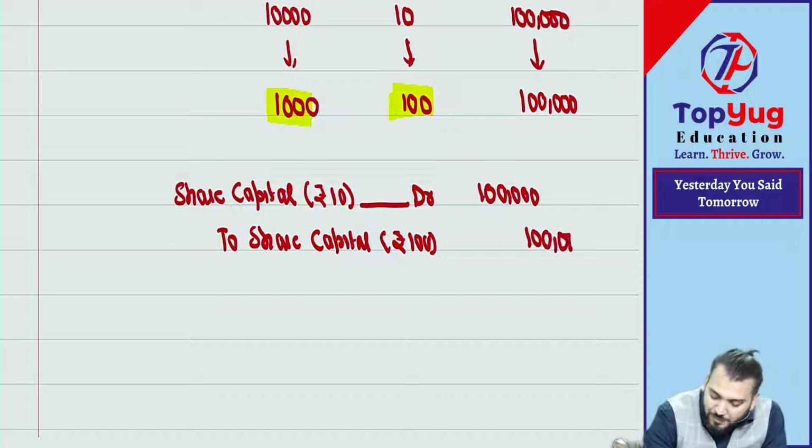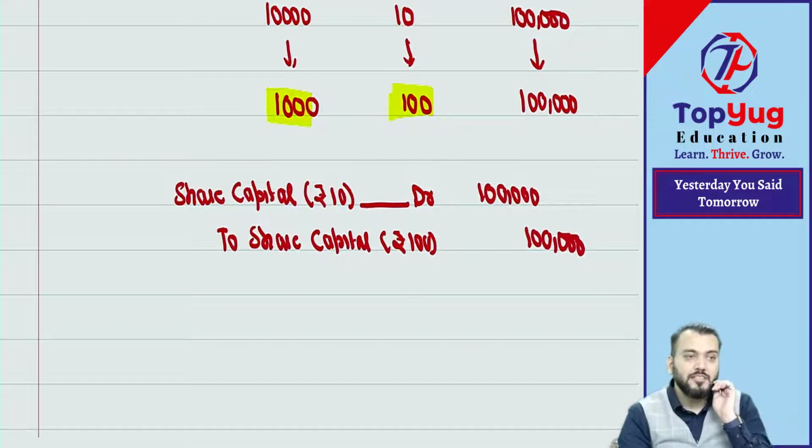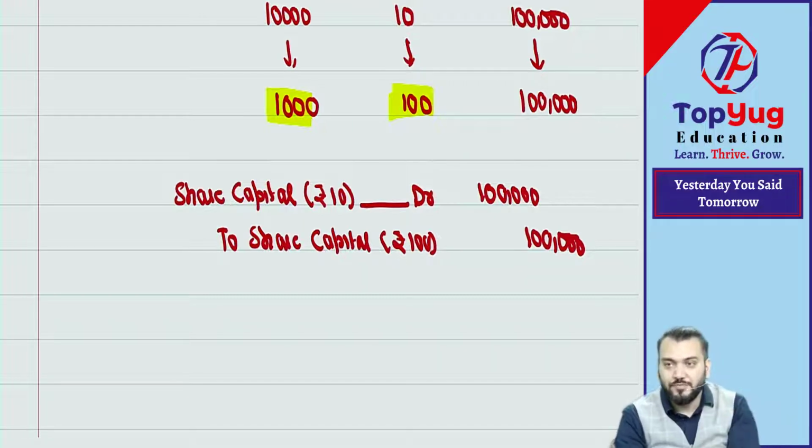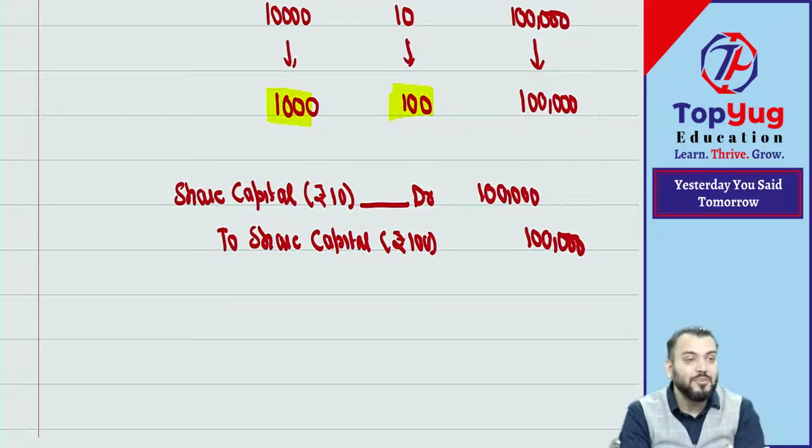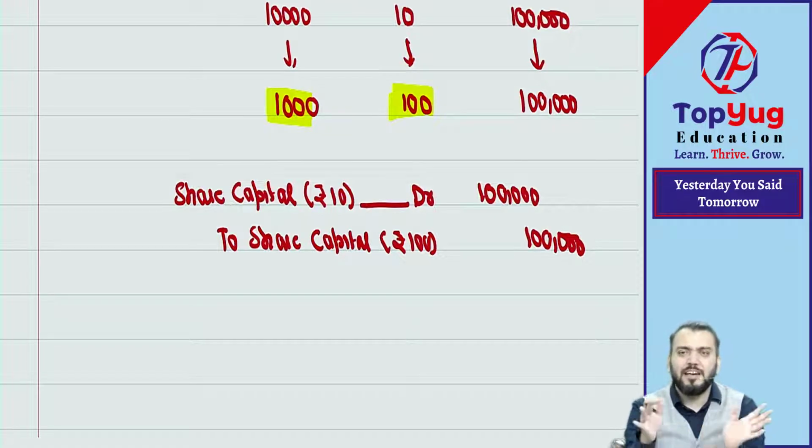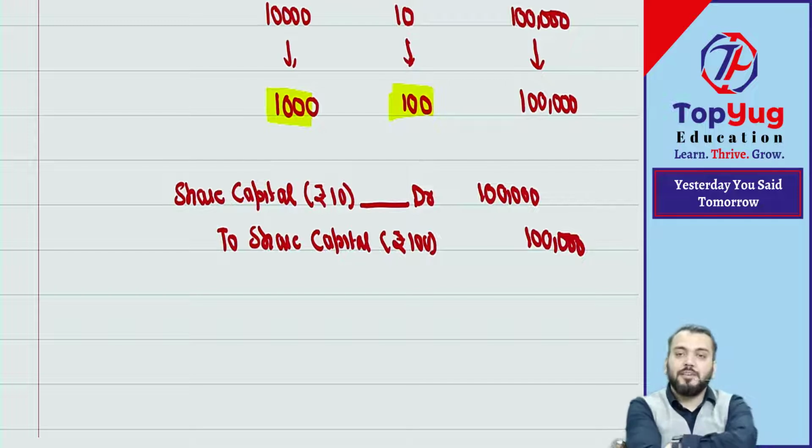Practically speaking, does the share certificate need to be changed? Shareholders will surrender the share certificate of rupees 10 each, and the company will issue a share certificate of 100 each. This is practically speaking. Have you understood this point?